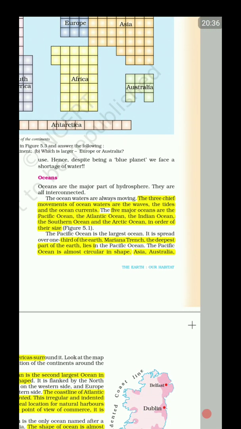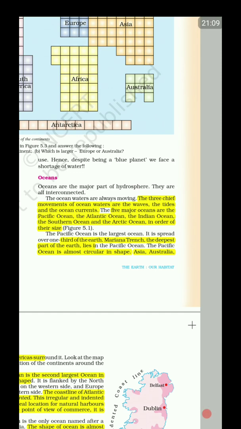Next, we come to the oceans. Now, very interestingly, there are five major oceans. Not many people know this. People confuse with the four, or people confuse with three. Before discussing the major oceans, there are three chief movements of water. There are waves, tides, and the ocean currents. Right? We'll discuss later what are these in detail. Before that, the Pacific Ocean, the Atlantic Ocean, the Indian Ocean, the Southern Ocean, and the Arctic Ocean.